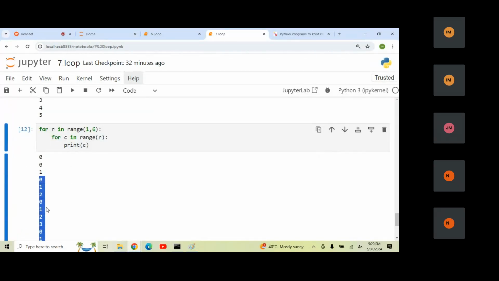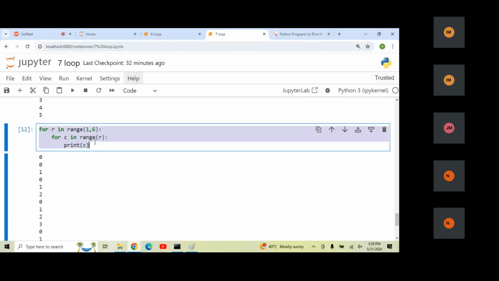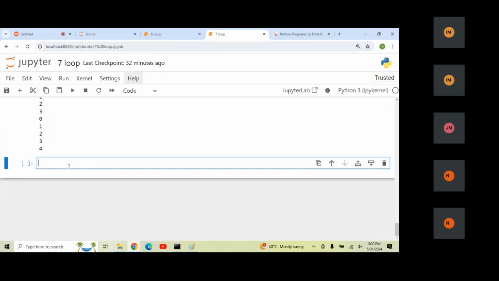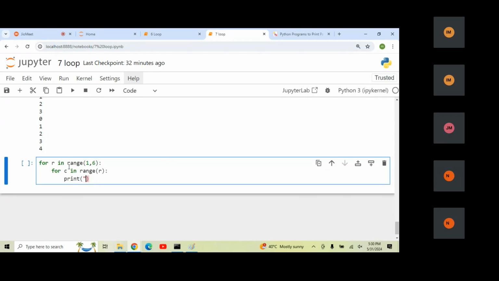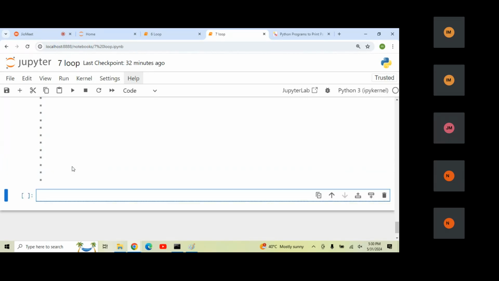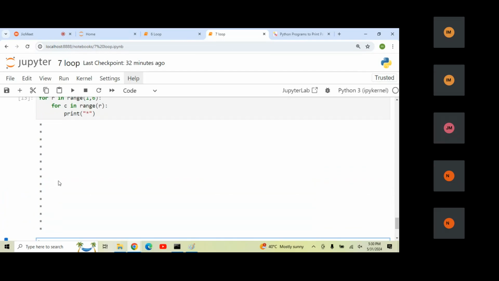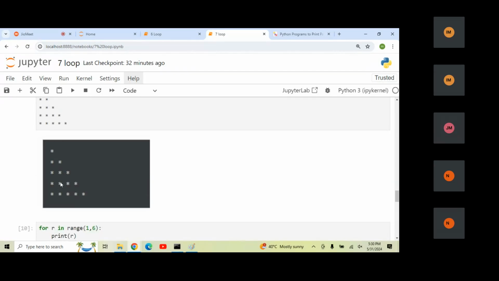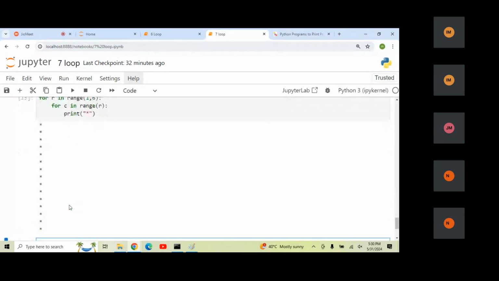But I want stars here. So what I need to do here? I need to change this particular code and convert it into stars. So what I need to print? I need to print the star here. Now once I run this, you can see all the 15 stars are printing, but it is not aligned. We need to align this also.